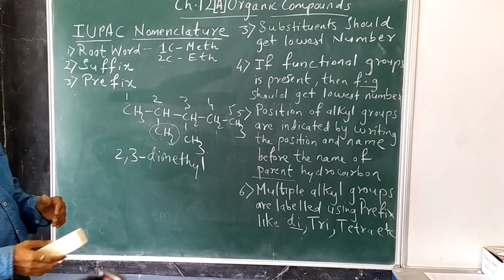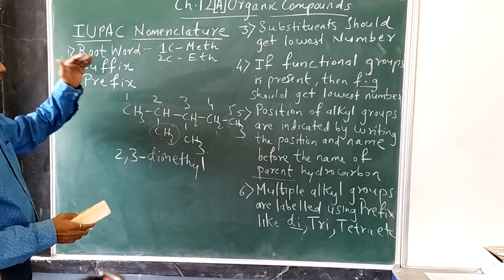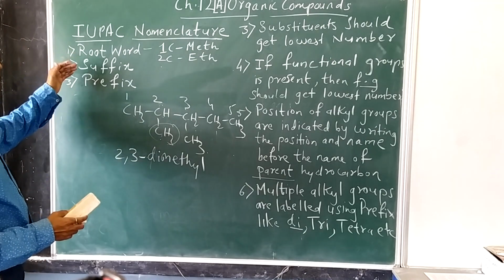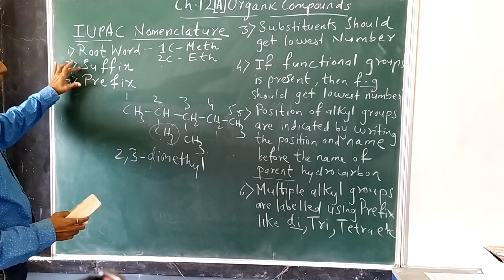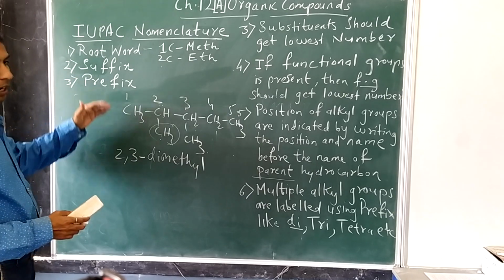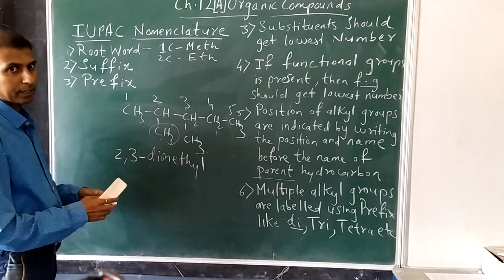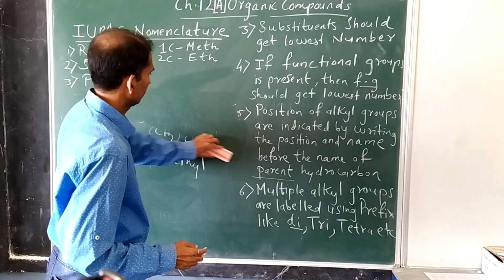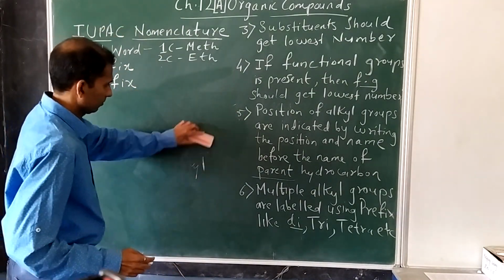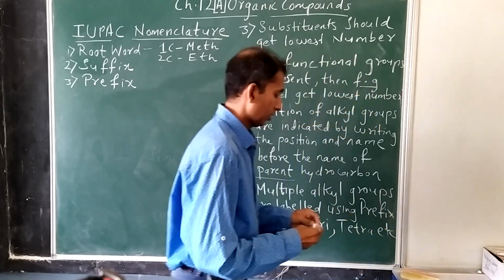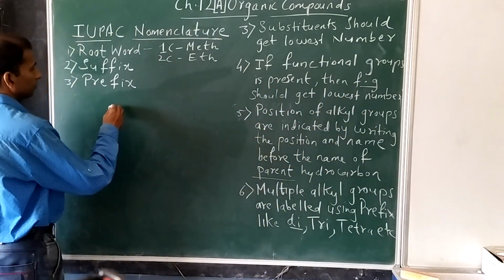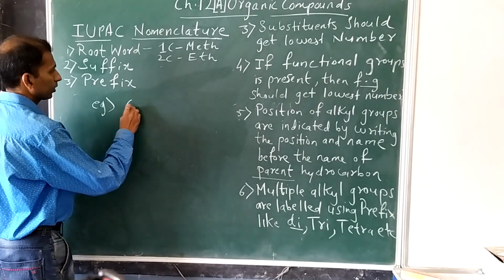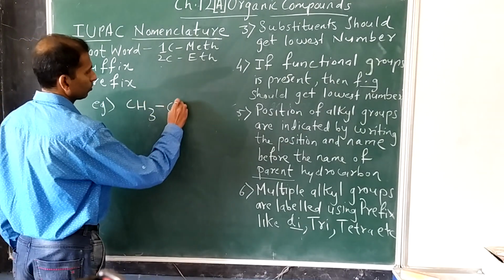Now we'll take particular examples to understand these rules. You will also understand the meaning of root word, suffix and prefix after writing down the IUPAC name for these 2 examples that I am giving now. Example first. We have to write out the IUPAC name for this particular compound.